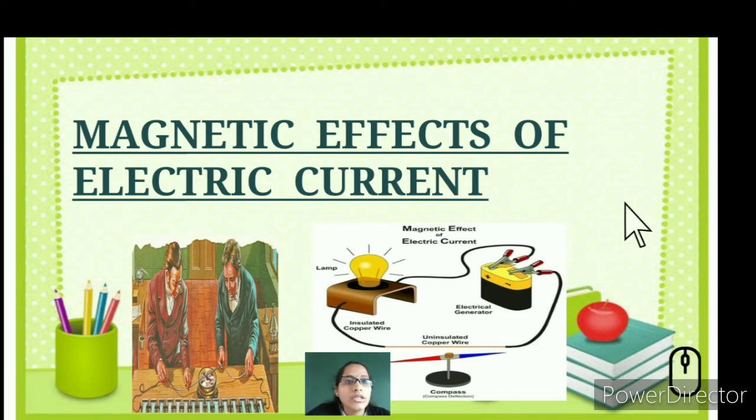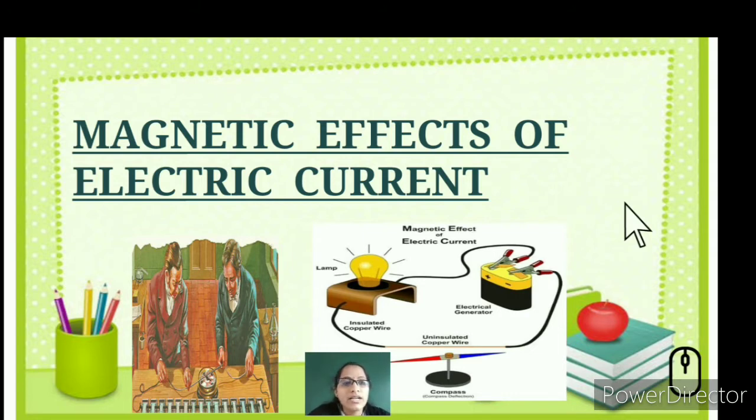So we will start with magnetic effects of electric current. So let's understand who discovered the term magnetic effect and how he was able to observe it. It was discovered by H.C. Oersted in the year 1820. So what did he observe?